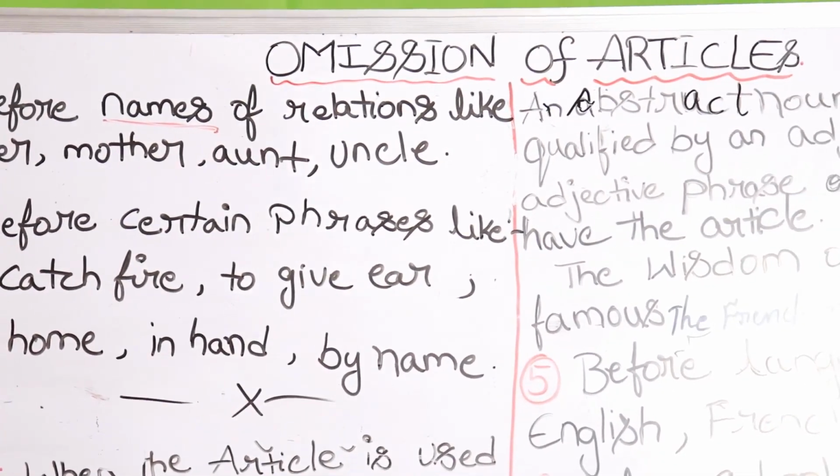I hope you're very clear with it now. I have given the rules for the indefinite article in my previous video, and in this video I explained the rules for the definite article and omission of articles. I hope you got the clarity between the omission of articles and when to use the definite article, that is the. If you have come directly to this video, please watch that and come to this video for better understanding and good continuity.